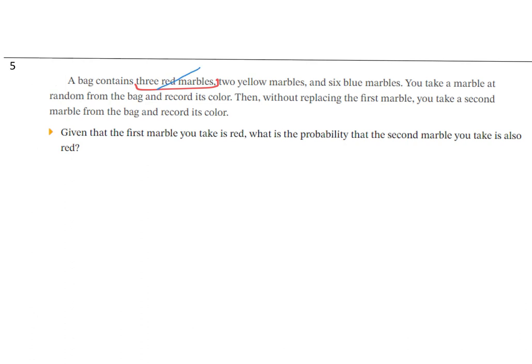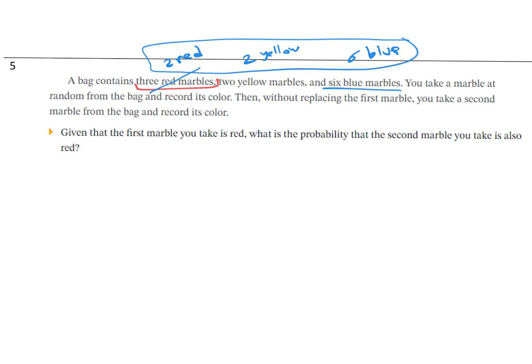Okay, so now we have 2 red, and we still have 2 yellow and 6 blue. So the total now, before we draw the second one, 2 plus 2 plus 6, which is 10. The total is 10. The probability that the second marble is red: the new number of red, which is 2, over the total now, 10, after we draw the first one. So 2 over 10.